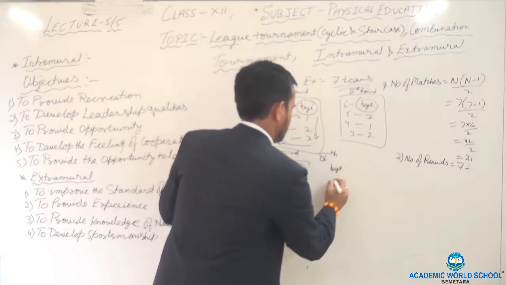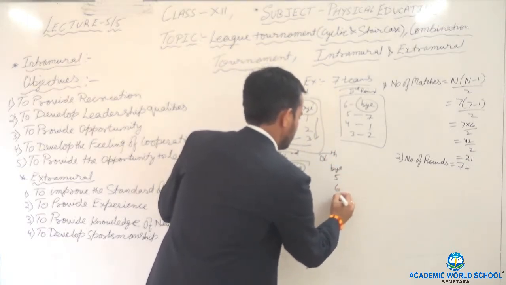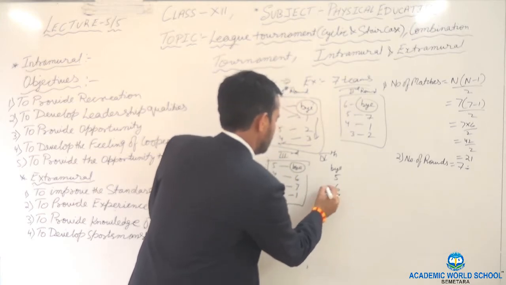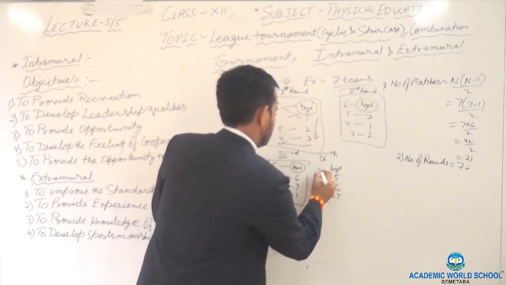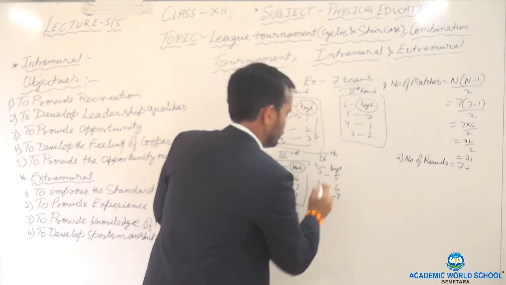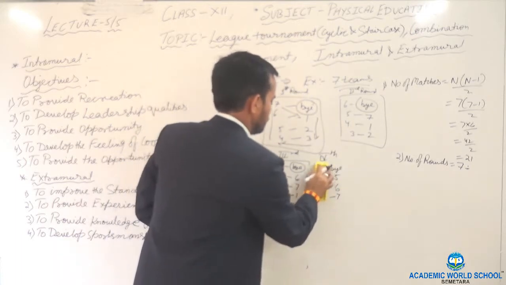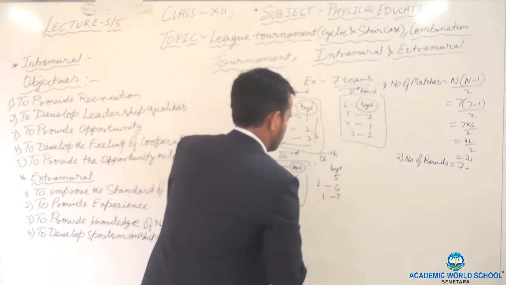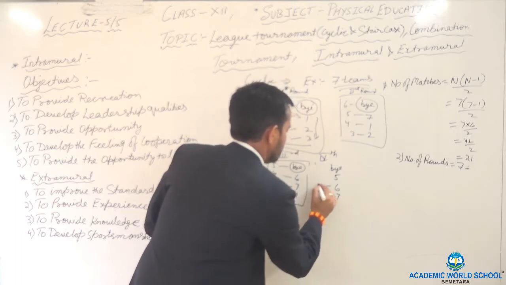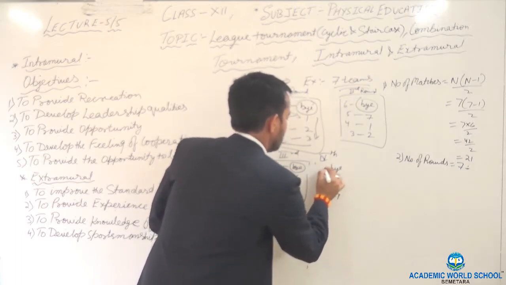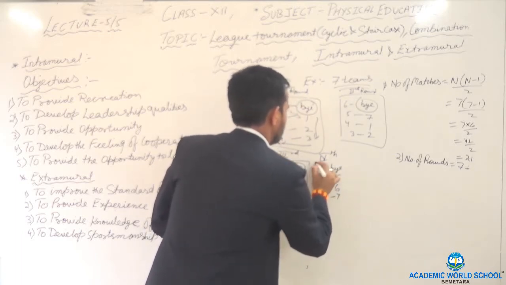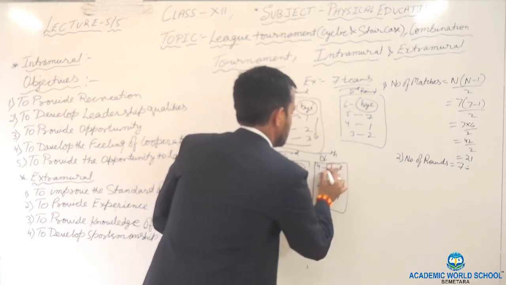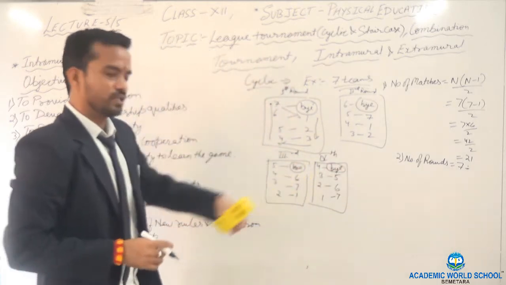Fix the bye. 5, 6, 7, 1, 2, 3 and 4. Insert the line. Here, fourth round completed.